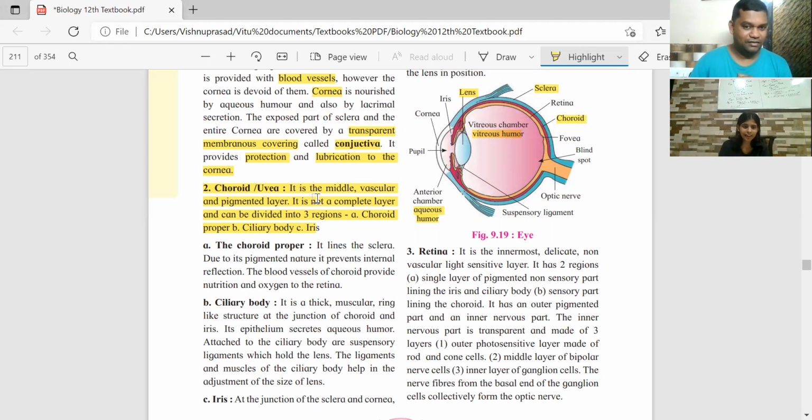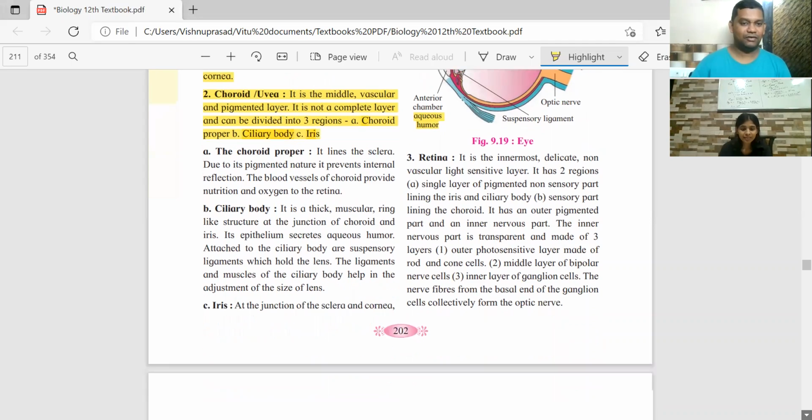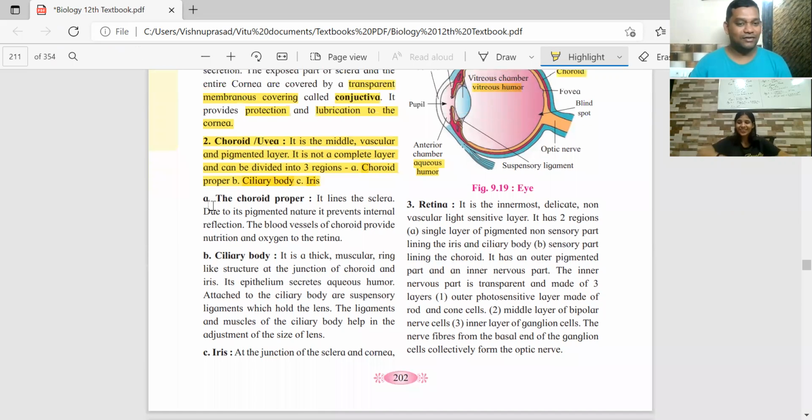Again, it is not a completely filled up layer. It has got regions. The first region is called the choroid proper. The second one is called the ciliary body. And the third one is the iris. So the choroid is divided into three parts. And remember, the alternate name of choroid is uvea.